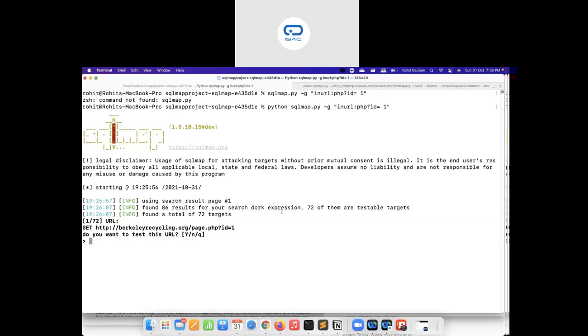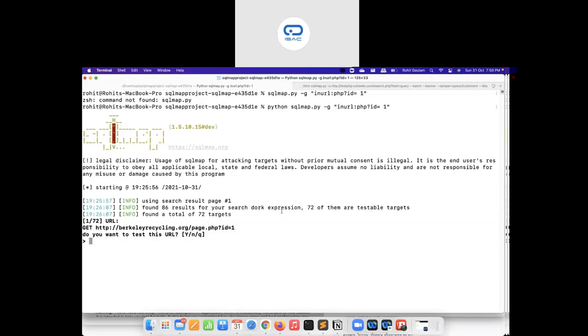Because when you identify these flaws or vulnerabilities on a target, and definitely when you're going to report them, if they do not have a bug bounty program, then they will not acknowledge you for whatever vulnerabilities you have identified.